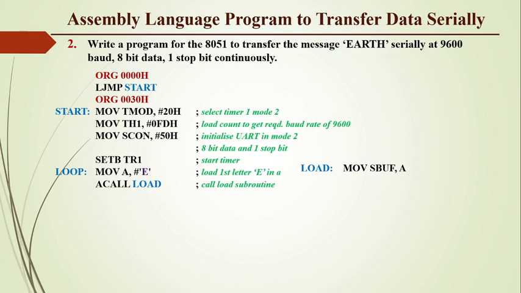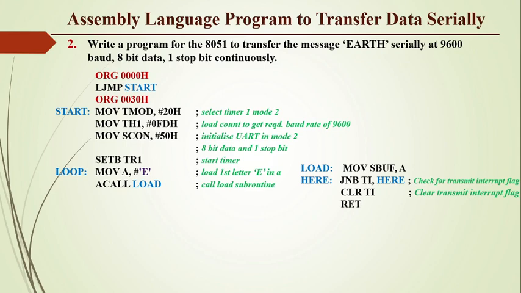In load, whatever data is present in the accumulator is loaded into the SBUF, and till the last bit is transmitted, we have to monitor the TI flag with the instruction JNB TI. When this TI flag is 0, it will remain here. When this TI flag becomes 1, it will come out of the loop, clear the TI flag for the next round and return from this subroutine.